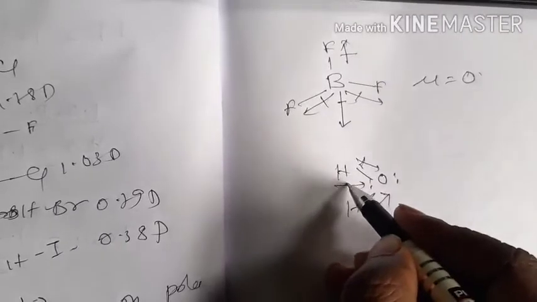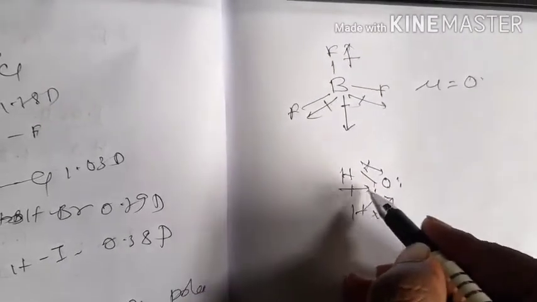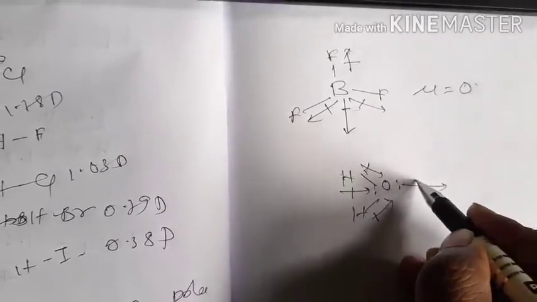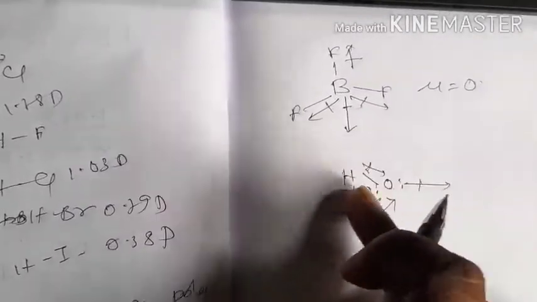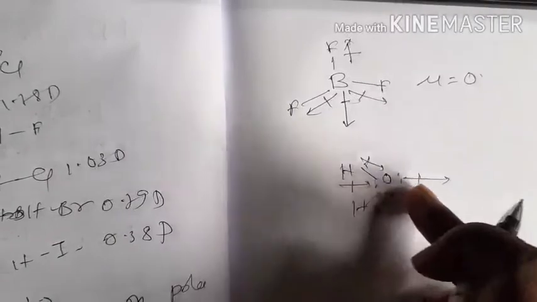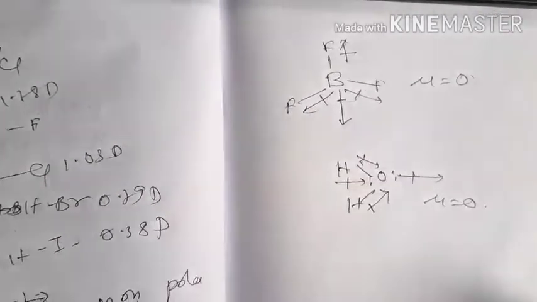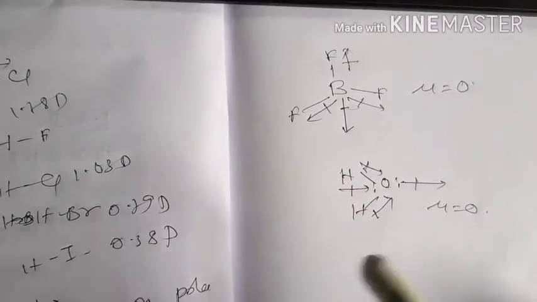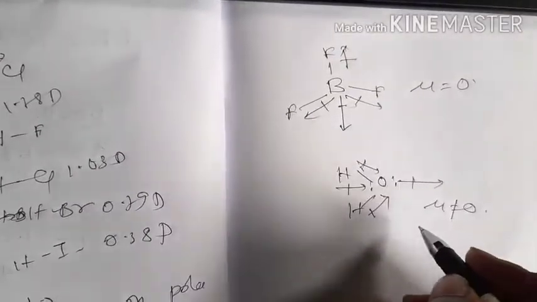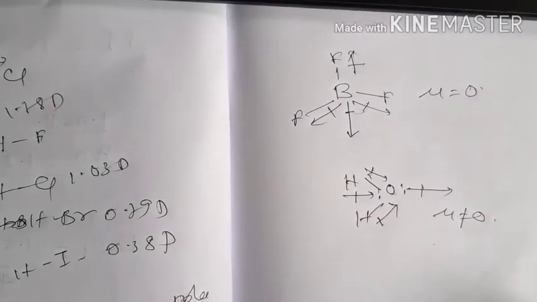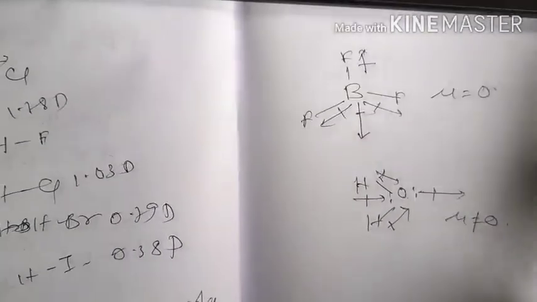So the resultant dipole will also act towards the oxygen, and the lone pair present on the oxygen also has some dipole moment in the same direction. So both dipole moments add up. As a result, mu increases, and that means mu will not be equal to 0 here. That means the H2O molecule has some dipole moment, and that's why H2O is known as a polar molecule.